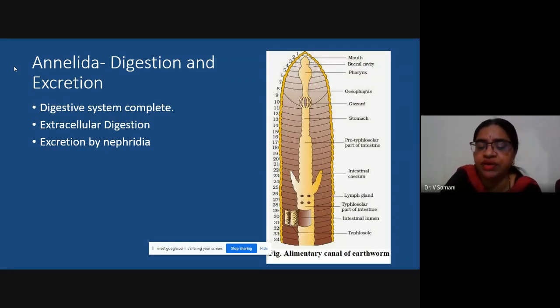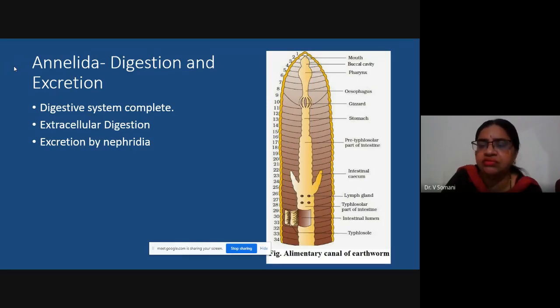Now I request everyone to refer to this diagram of the alimentary canal, and on the left hand side you can see that every segment is numbered. We discussed the characteristic of phylum Annelida: it is the presence of metameric segmentation. So all these segments are numbered over here. You can see numbers running from 1 to 34. There are further segments which are present, but only part is shown over here.